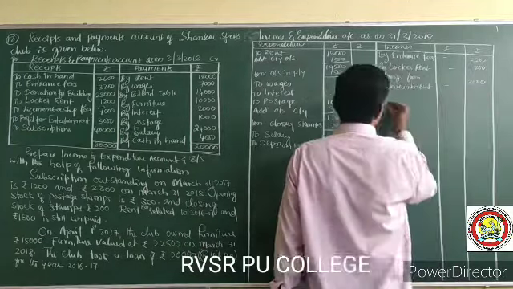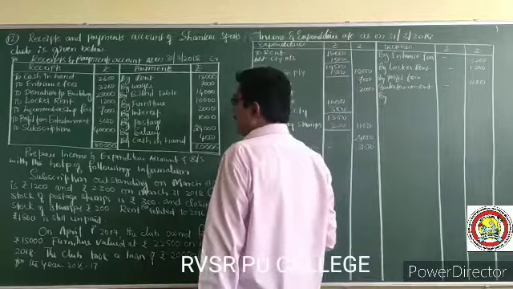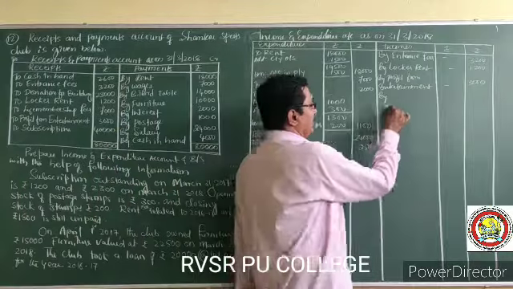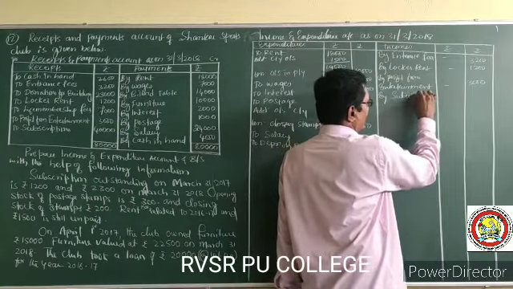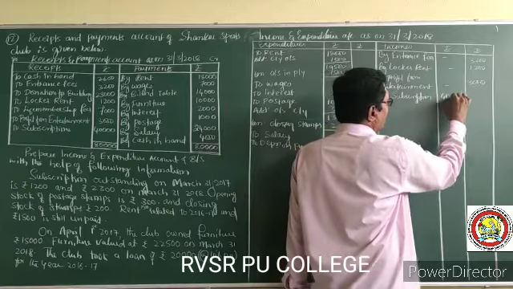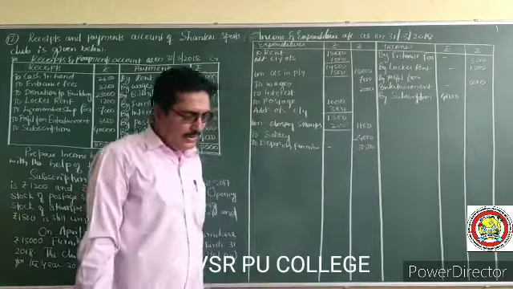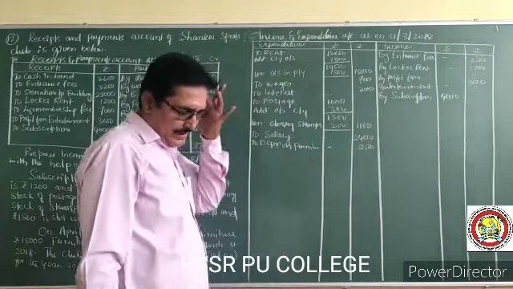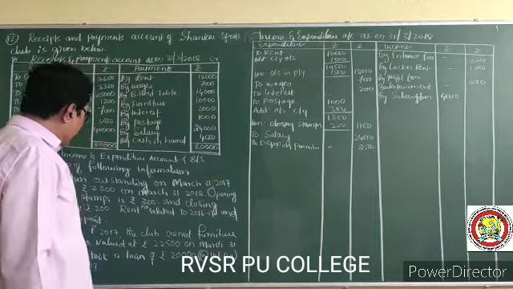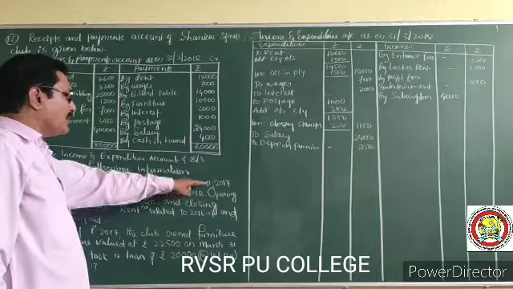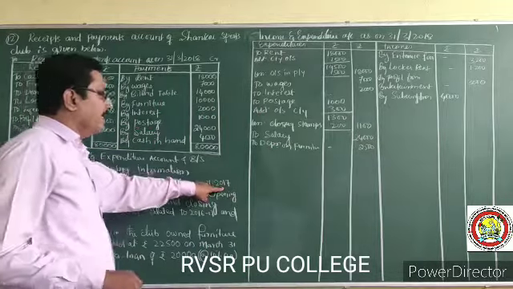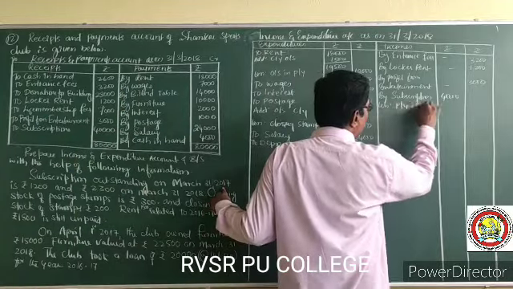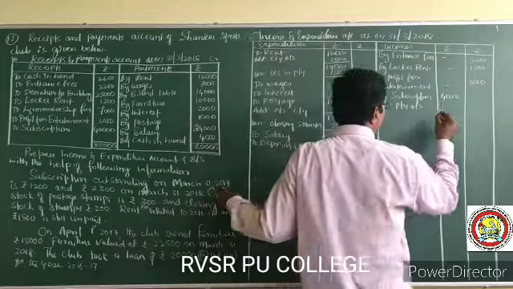Next, subscriptions 40,000 is there. In that 40,000, current year is there. Subscription outstanding on March 31st, 2017, previous year, less previous year outstanding, how much? 1,200.